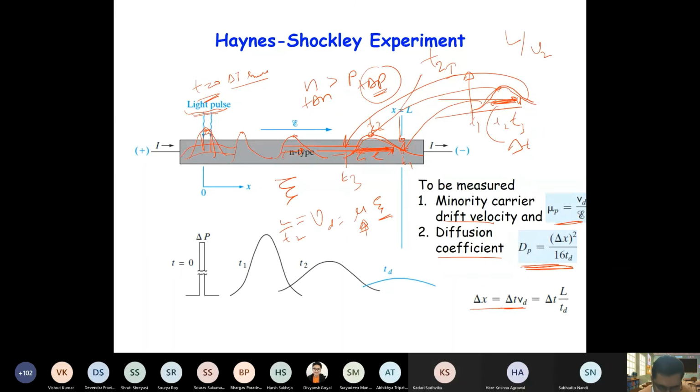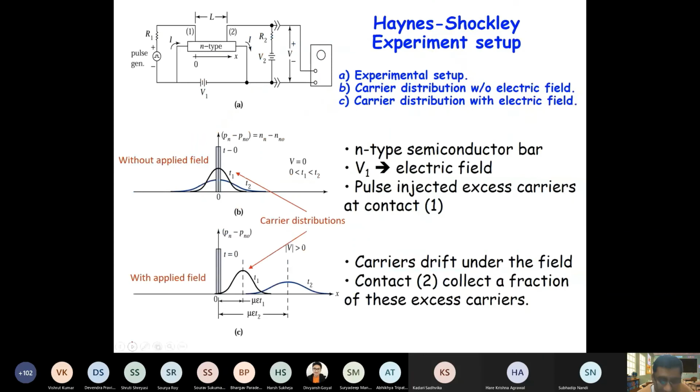So now let us look at the setup, how Haynes and Shockley made the setup. So this is the setup here. There are two voltages, right? The first voltage is V1, that is used to create the electric field. So it is end to end, as some length is there. It is not L here because L is between 1 and 2. So this will create an electric field.